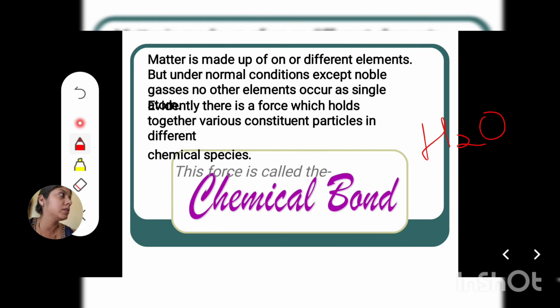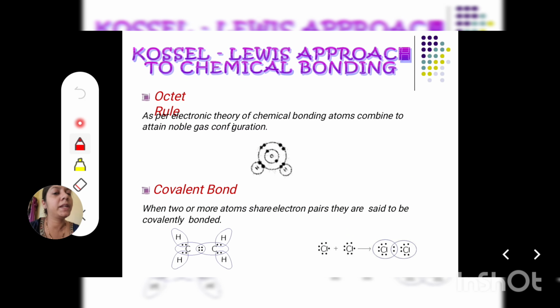In this chapter, we will be learning about chemical bonding only. Why do atoms combine together to form a molecule? Why do they not exist as noble gases only? This can be explained by the Octet rule given by Kossel and Lewis.